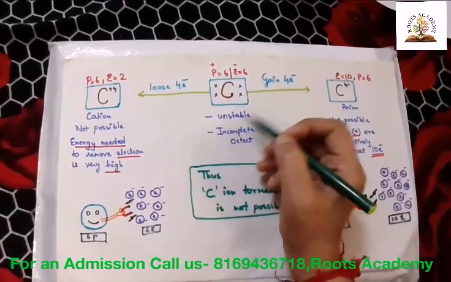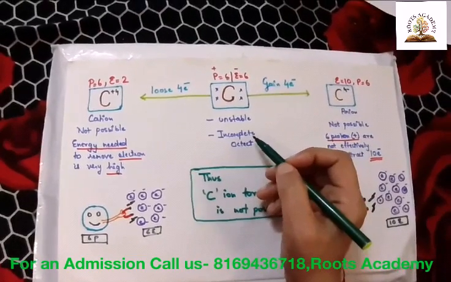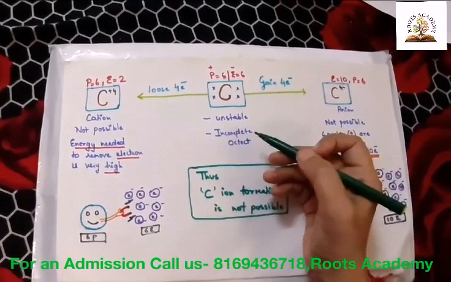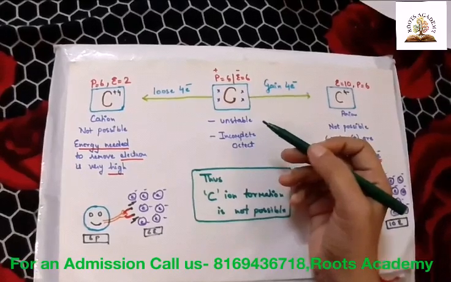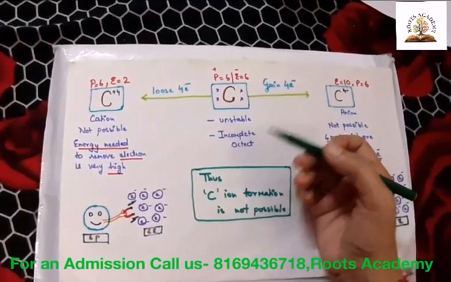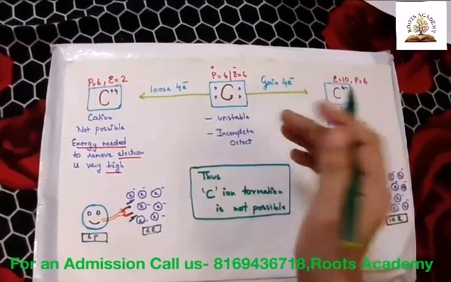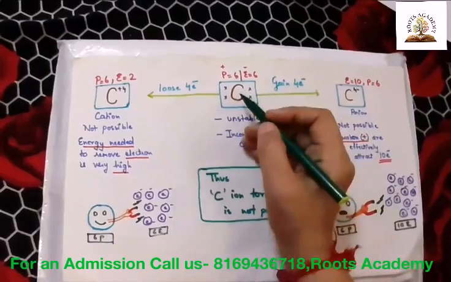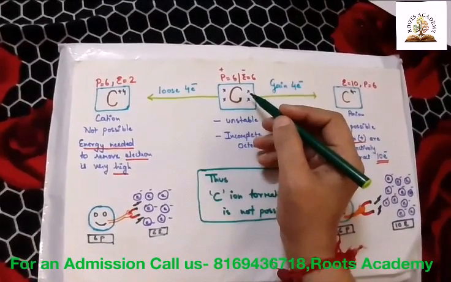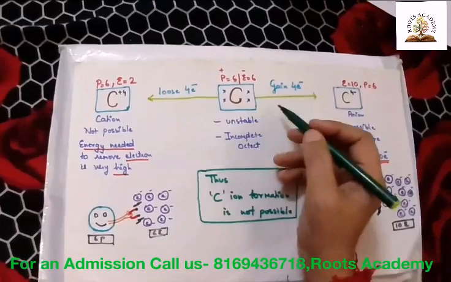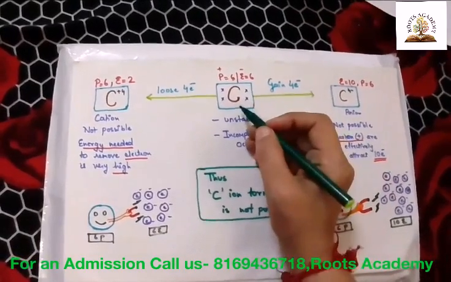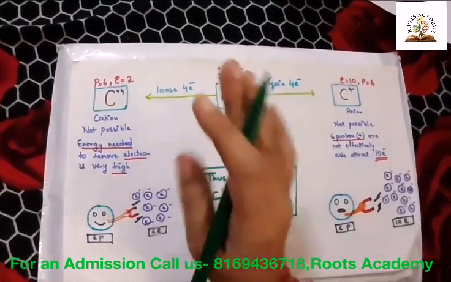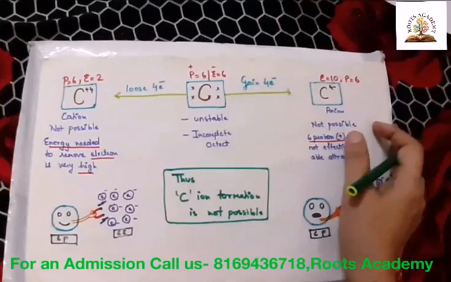Carbon is unstable. Why is it unstable? Because its octet is not completed. What do you mean by octet? According to the octet law, elements should acquire 8 electrons in their outermost orbit, either by gaining or by losing, okay? There should be 8 electrons in the outermost orbit to get stable. But in carbon, there are only 4 electrons in the outermost shell, thus carbon is unstable. If carbon wants to get stable, it can either gain 4 electrons or lose 4 electrons. So carbon has 2 options.